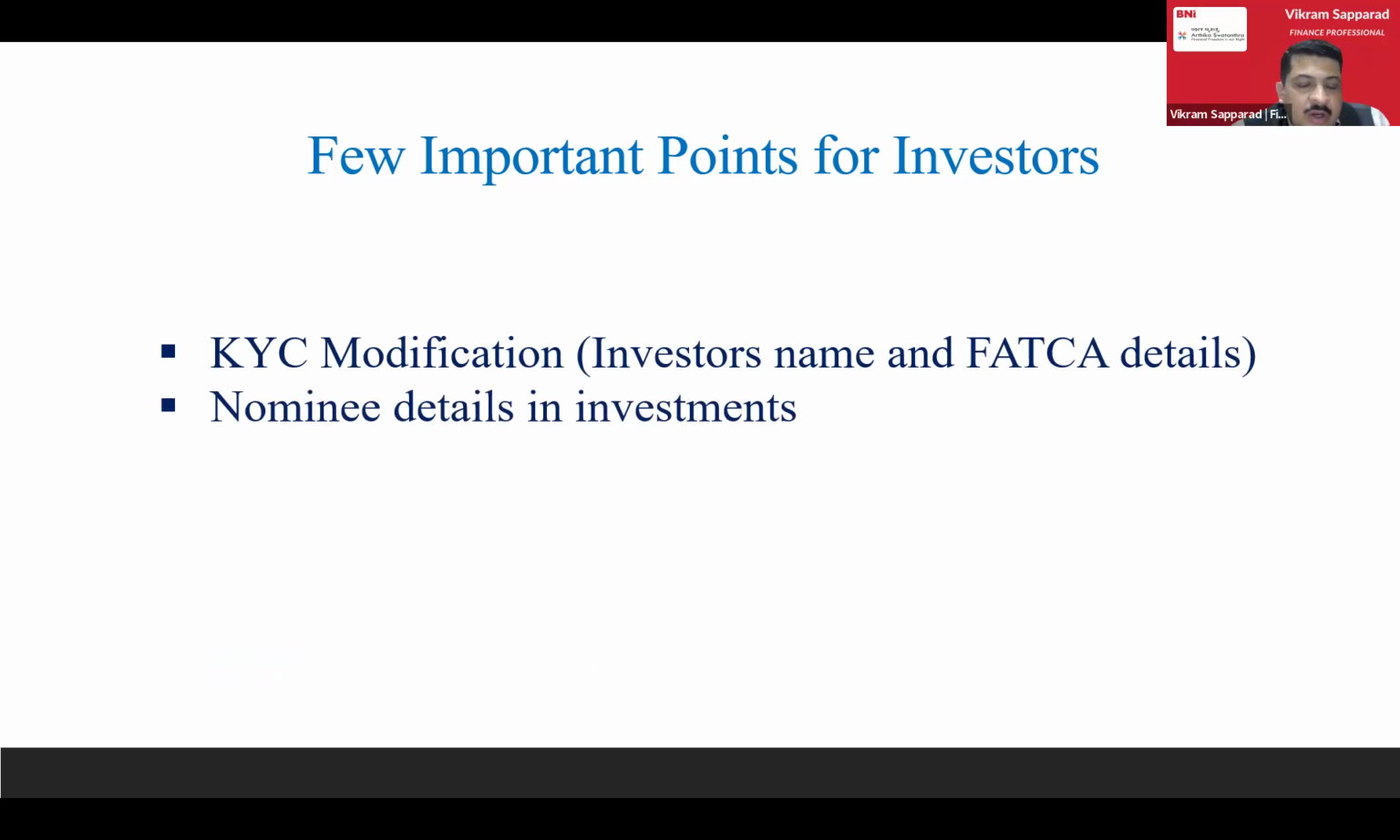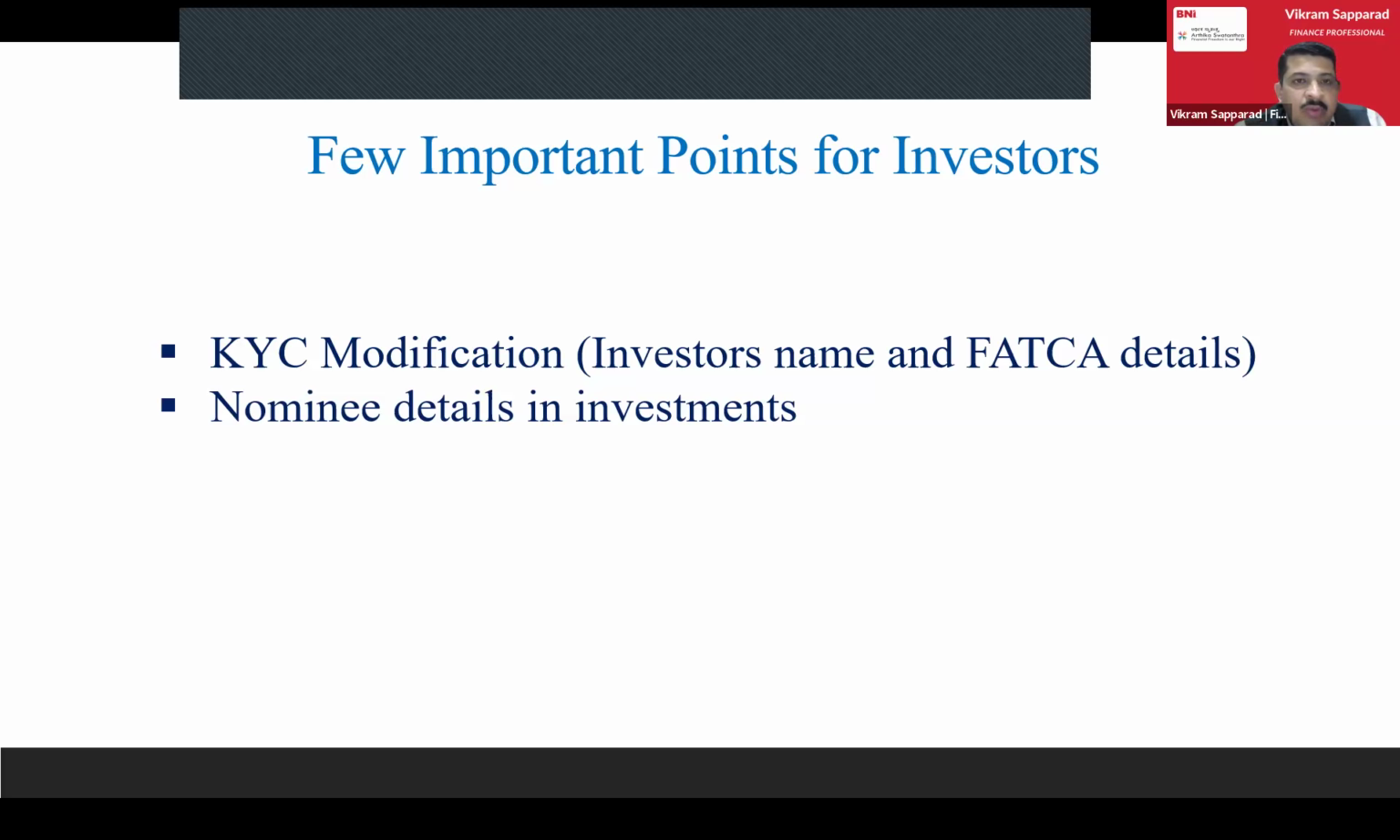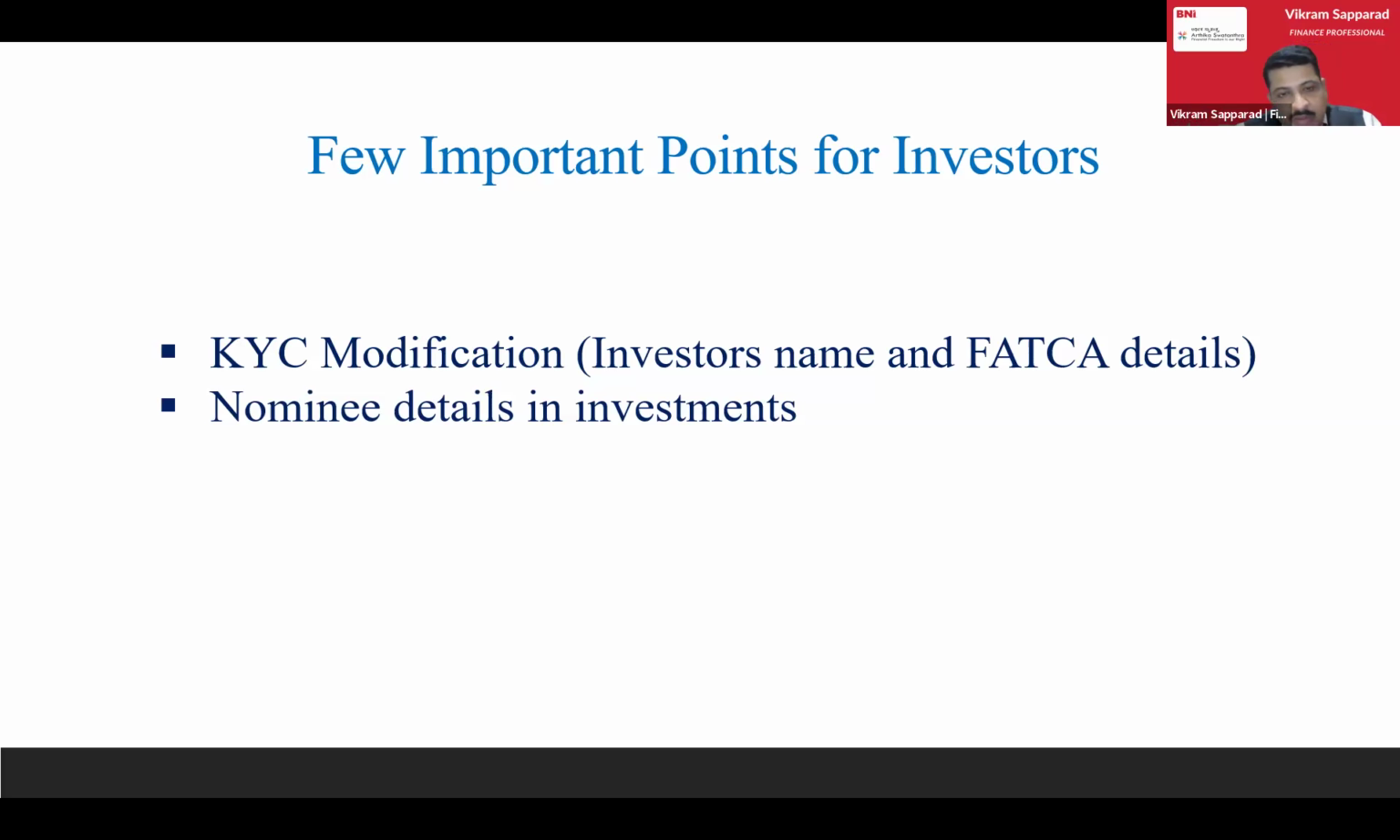Second thing is nominee details in investments. Please verify in each and every folio whether the nominee is registered or not. If the nominee is not registered, please get in touch with us. We'll ensure that the nominee is registered. If the nominee has to be updated, for example, when I started investing, I gave my parents' details as nominees. Now I'm married and I want to change the nominee details. That we have to do. So that has to be changed.